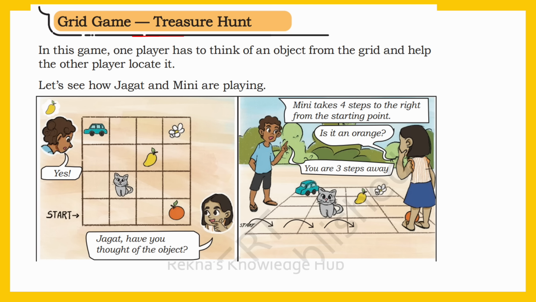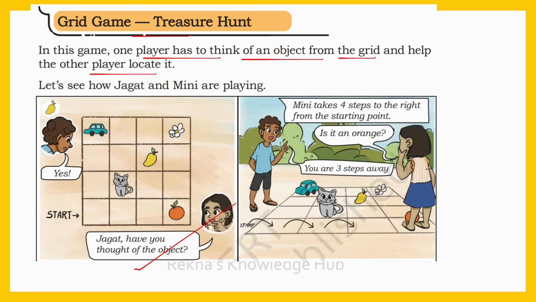Grid game, treasure hunt. In this game, one player has to think of an object from the grid and help the other player locate it. So it is a team game. One person secretly picks an object on the grid, then gives clues to their friend to help them find it without directly naming it. Let us see how Jagat and Mini are playing.